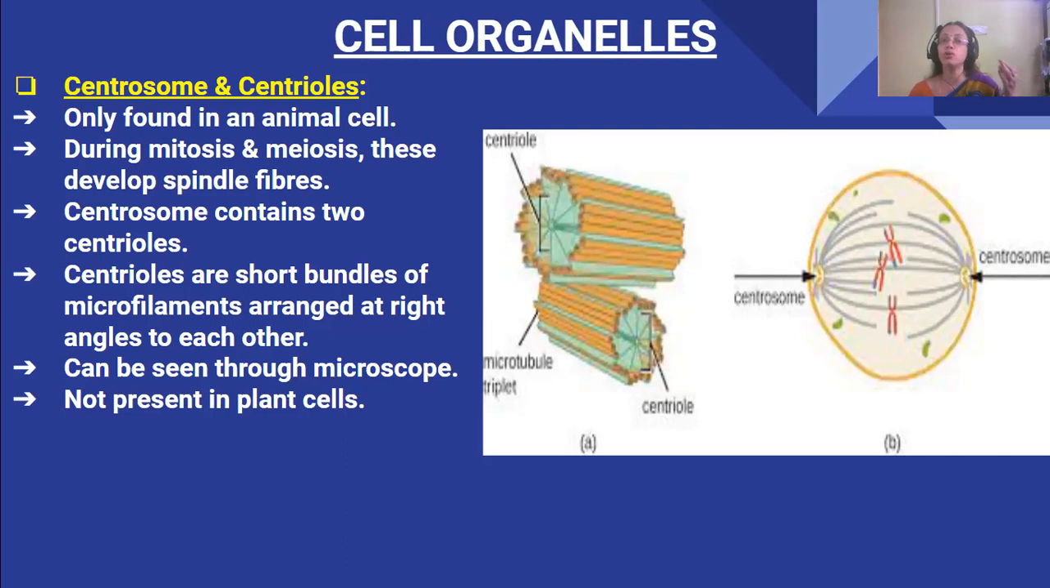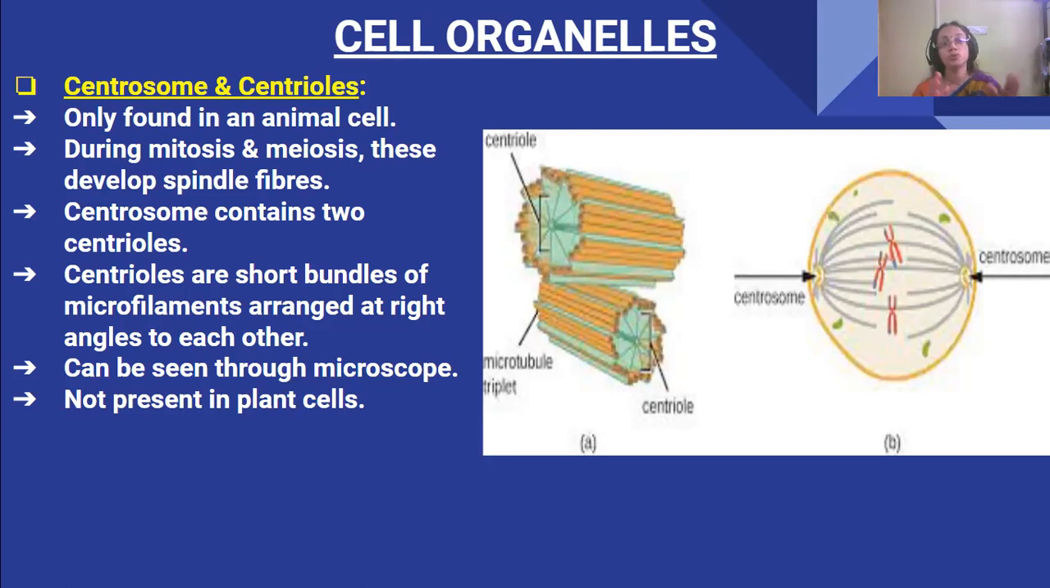And as I told you, this is the organelle which is found only in the animal cell, but not in the plant cells. Their function is in mitosis and meiosis. During mitosis and meiosis, they develop spindle fibers. They help in cell division. These spindle fibers join the centrosomes, which are arranged in an equatorial manner. That I will discuss when I discuss mitosis and meiosis cell division.